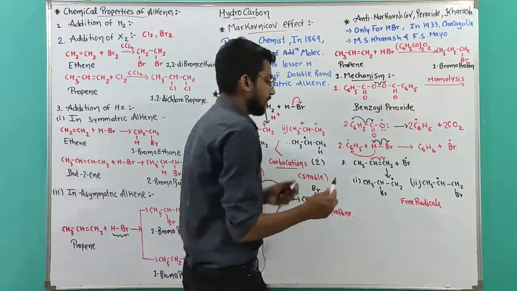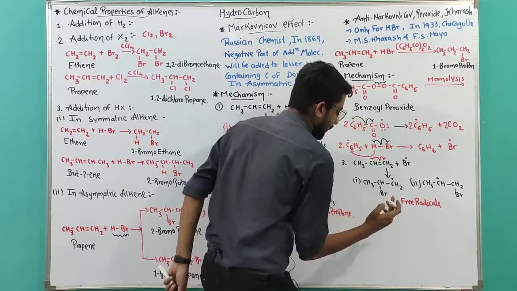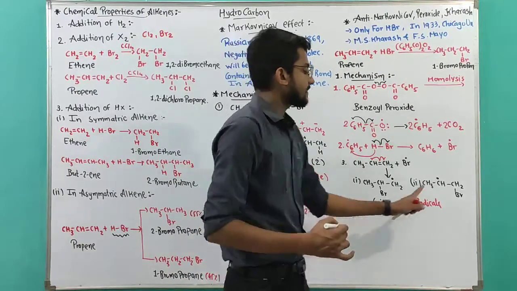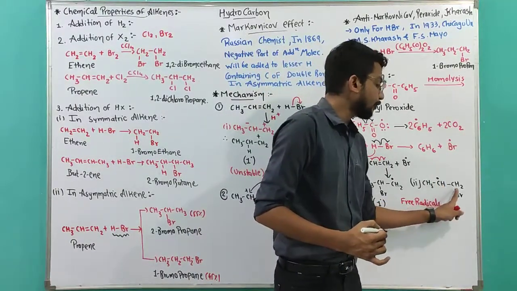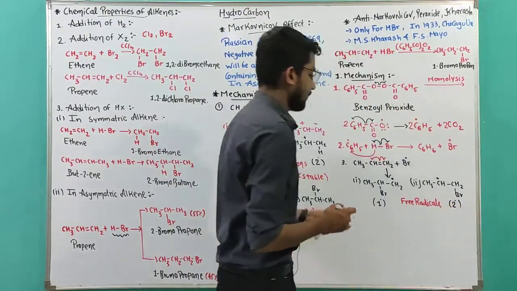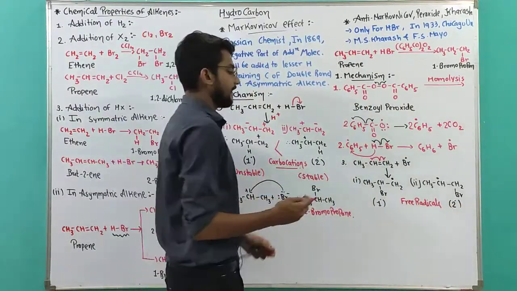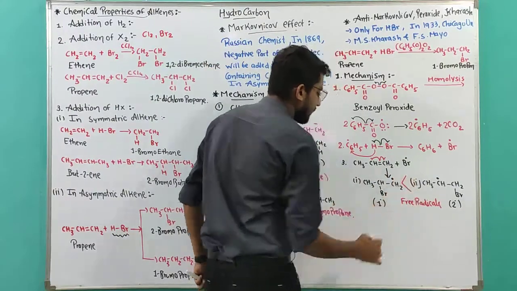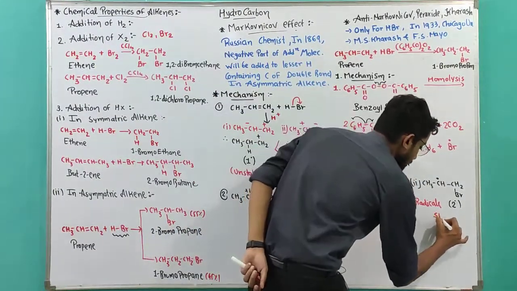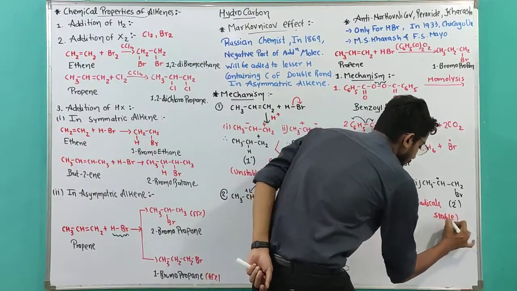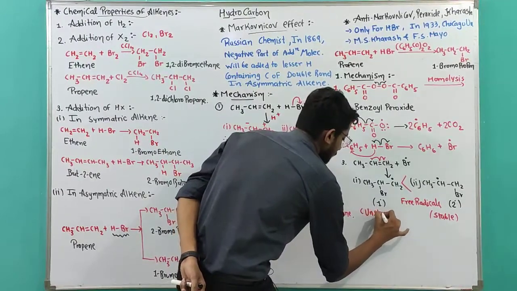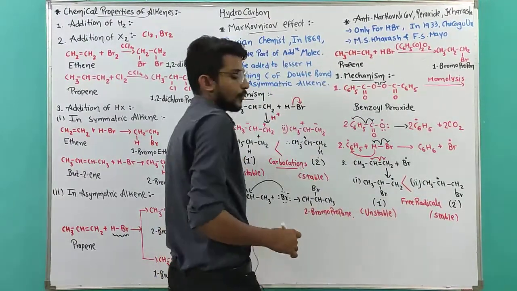Okay, let's discuss the type of it. This carbon free radical is connected to only one carbon. That's why it is primary free radical. And this carbon free radical is connected to two different carbons. That's why it is secondary free radical. Now we all know that secondary free radical is more stable than the primary one. So secondary free radical becomes the stable one, whereas primary free radical becomes the unstable one or the lesser stable product.